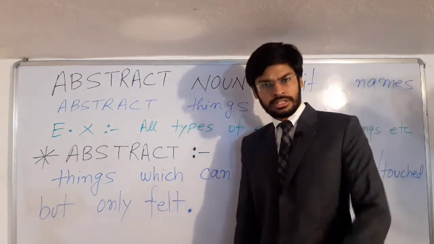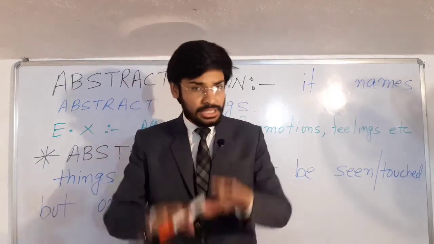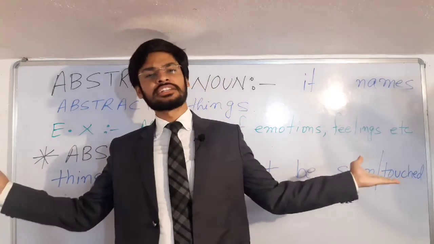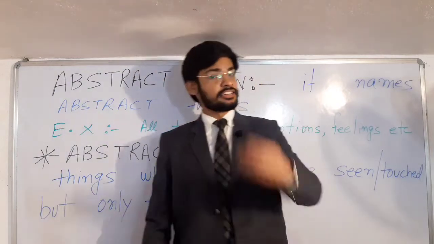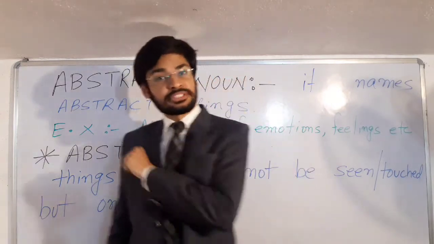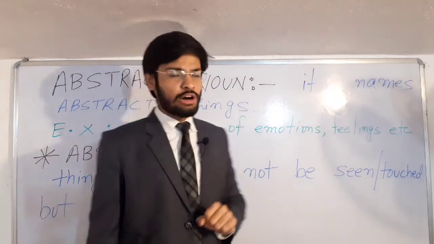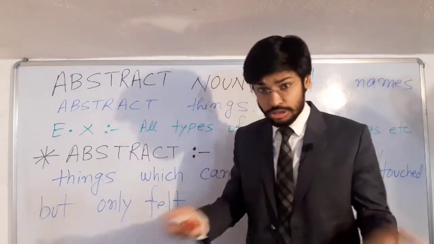See, I've written here. These are those things which cannot be seen, which cannot be touched, but only felt. ये ऐसी चीजें हैं जिसे देखा छुआ नहीं जा सकता है. सिर्फ क्या किया जा सकता है? महसूस किया जा सकता है. So that's abstract. ये होता है abstract का मतलब. Now we will try to understand what is abstract noun. Abstract noun क्या है? This is also a noun.